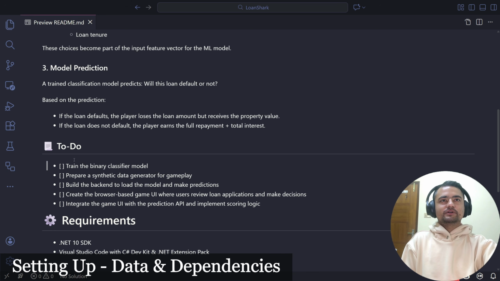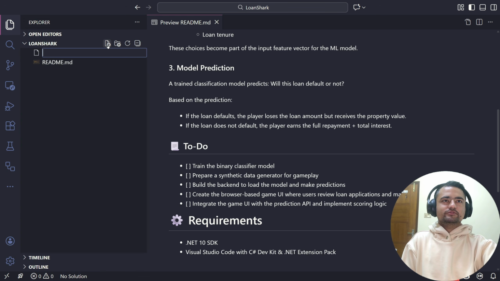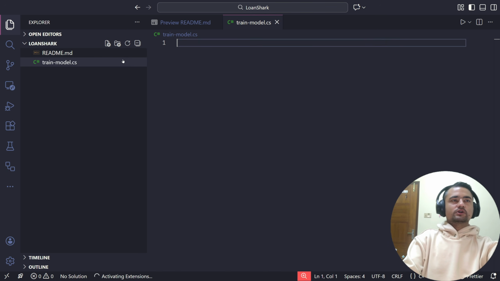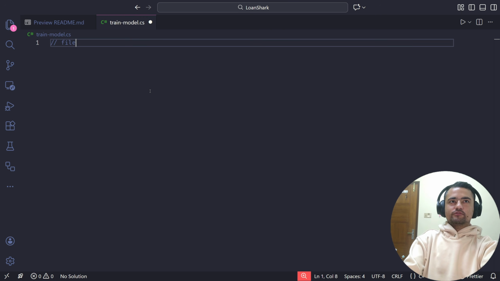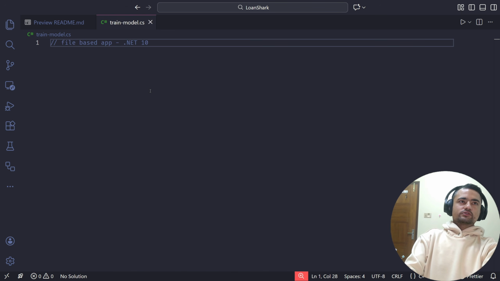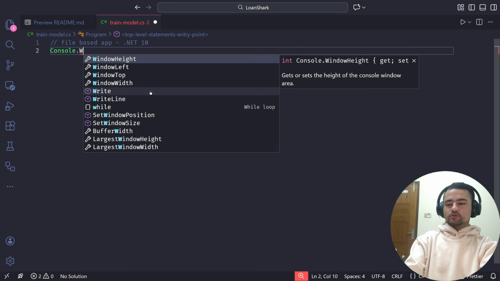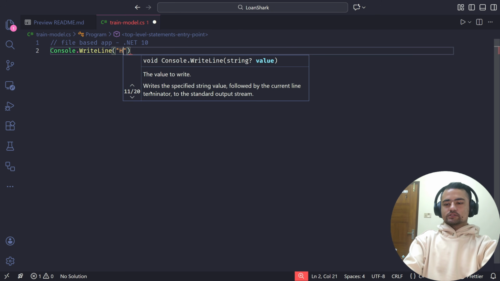The first step of setting up the project to train the binary classifier model is just creating a new file. I will name the file train model.cs. Okay, so this is just going to be a plain C# file. Now, if you are familiar with .NET, then you may have seen a .NET project being created instead of a single file. But today I'm going to use what is called a file-based app in .NET 10. So in .NET 10, we can just write the C# code in a single file instead of creating a whole project. Let me just write a quick hello world.